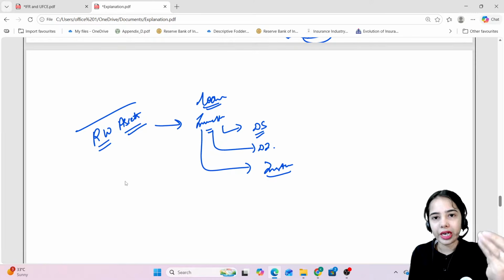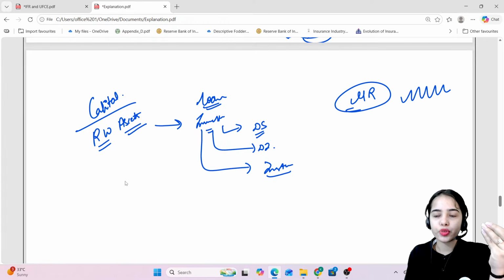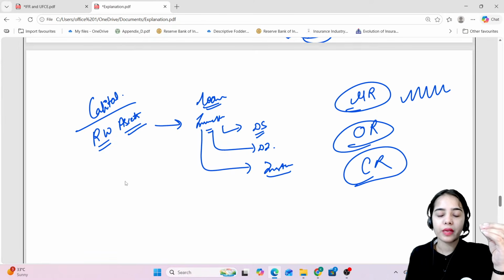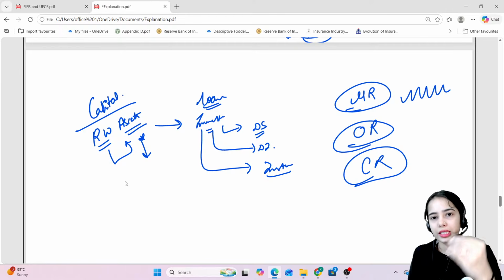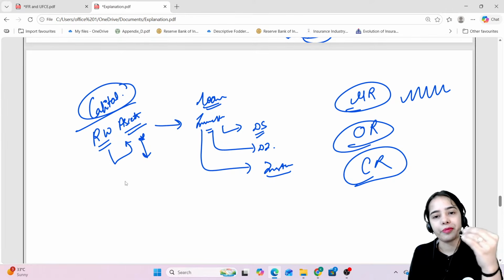According to the risk weight, the bank is keeping capital. So for the market risk, that is for the fluctuations in the prices in the market, for the operational risk, for the credit risk, the bank is already seeing all the risk associated with the assets, and according to the risk weighted assets, the bank is keeping the capital.